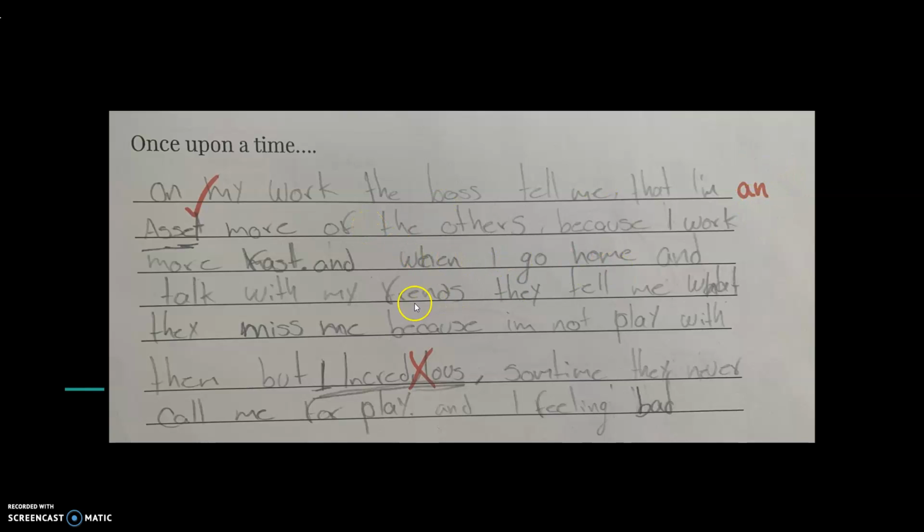When I go home and talk with my friends, they tell me that they miss me because I'm not playing with them, but I incredulous. So it seems like this person is trying to use this word as an action, but I did something. Incredulous is not an action, so that doesn't work. Or he could be trying to say, but I felt incredulous, which would have worked, because incredulous is an adjective that could be describing I, the noun.